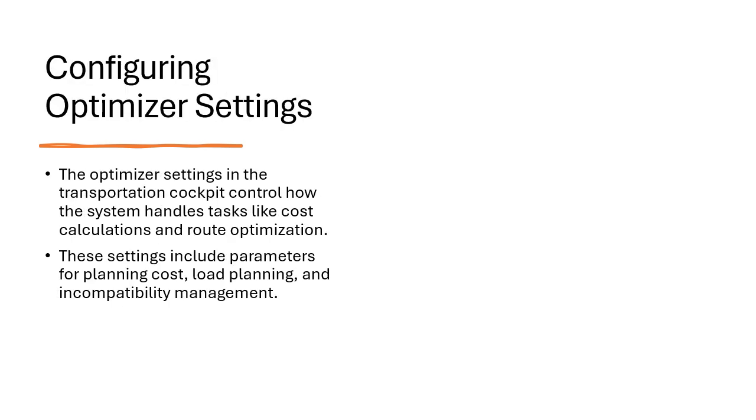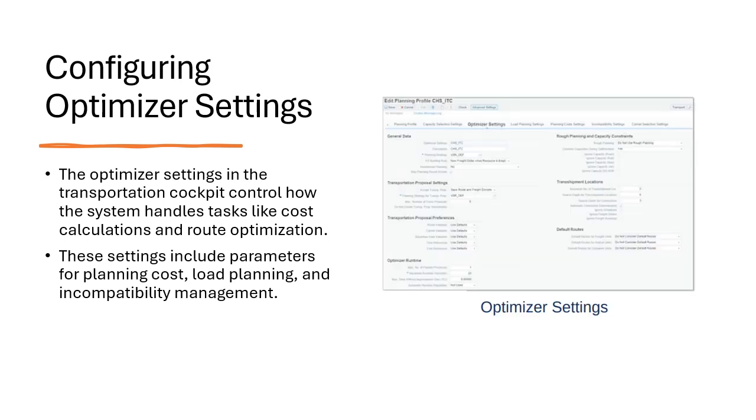Next is configuring optimizer settings. So optimizer settings govern how the system generates transportation proposals and routes. So these settings actually allow for customization of cost considerations, time constraints, and other factors which also influence vehicle scheduling and route decisions. And this is the configuration interface for optimizer settings, where planners can define constraints and objectives, which actually influence the optimization of transportation routes and schedules.